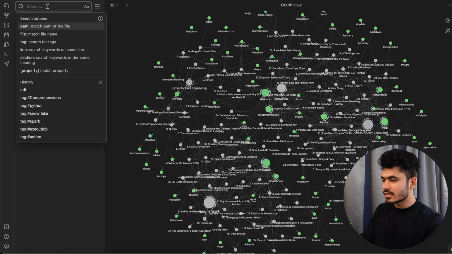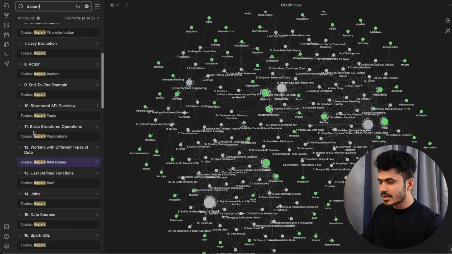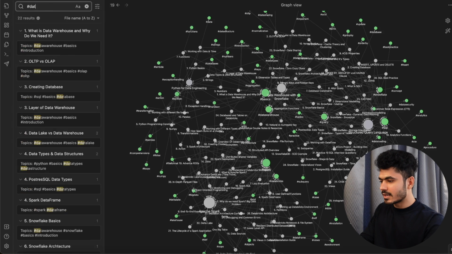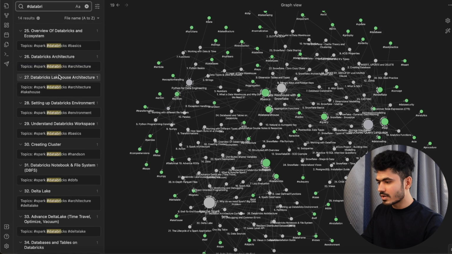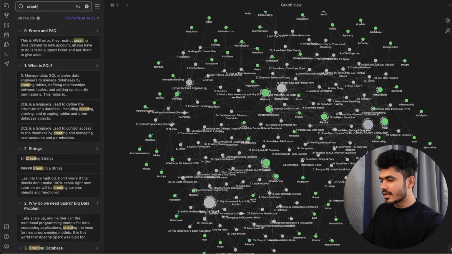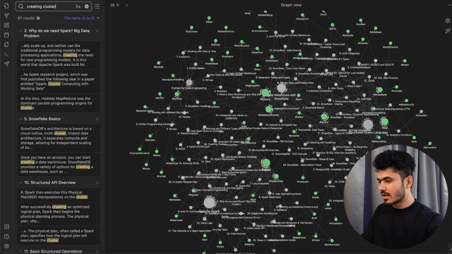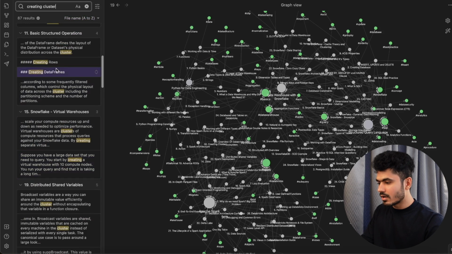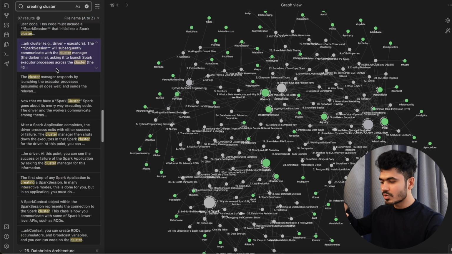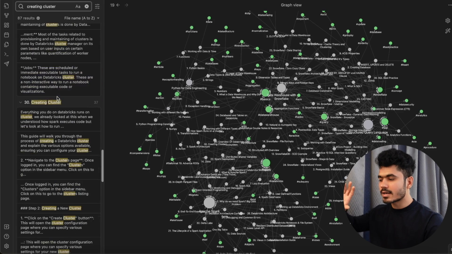on the hashtag. Such as, I just do the hashtag Spark, and I will find all of the topics related to Spark. If I want to find, let's say, Databricks, I will find all of the topics related to Databricks. I can also find creating a cluster. I just want to find how to create a cluster on Spark. I will find why we need Spark. In this I will find the specific chapter on how to create a cluster on Spark. All of these keywords where the cluster is mentioned, I can easily track the information.